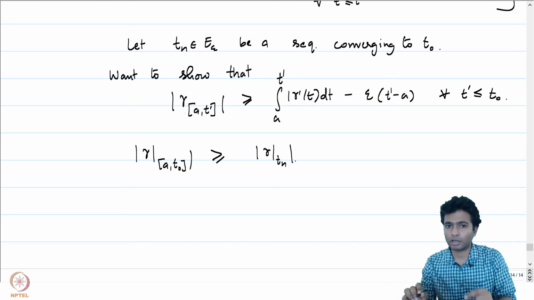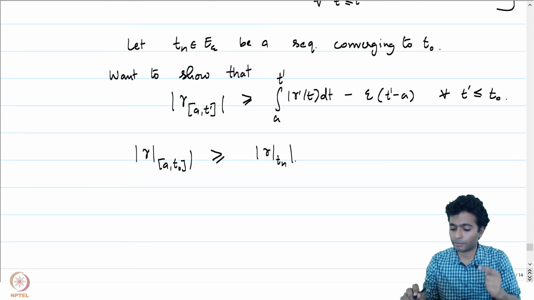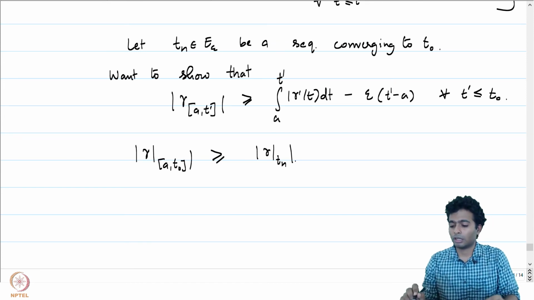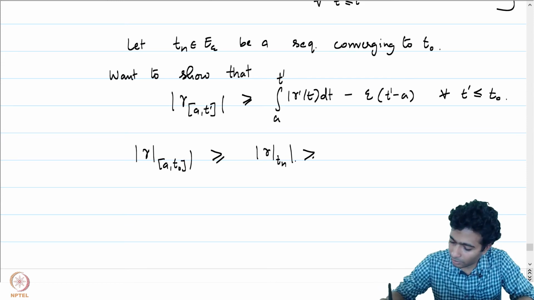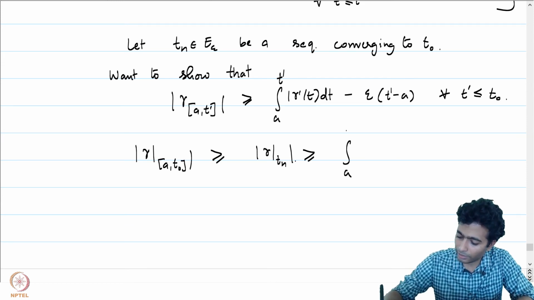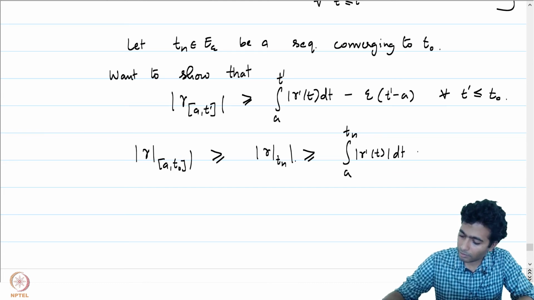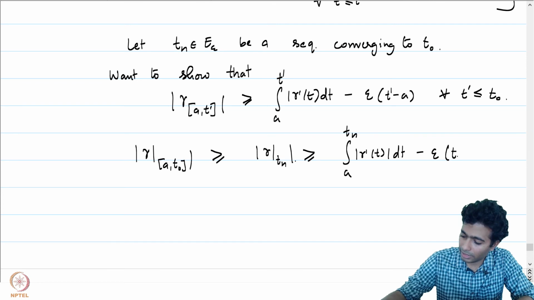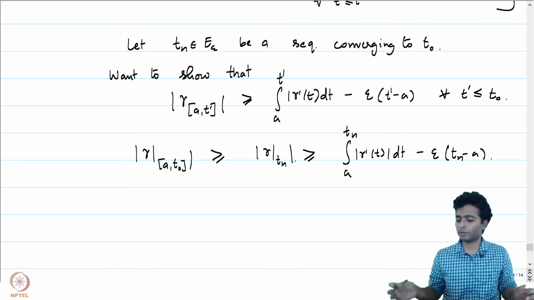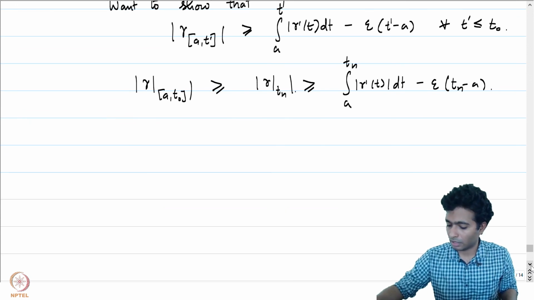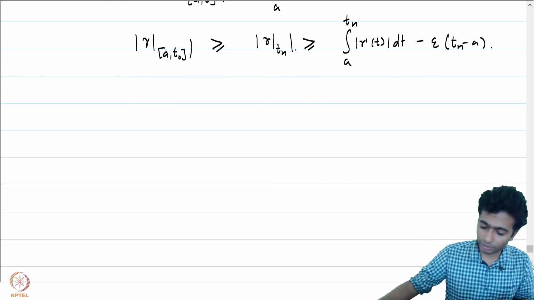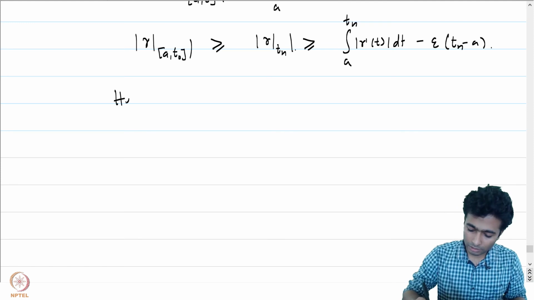If Tn is converging to T naught from the left, from points less than T naught, then this is certainly satisfied. This is going to be less than or equal to the integral from A to Tn of mod gamma prime T dt minus epsilon times Tn minus A. Now there is nothing to prove, we just have to use one variable real analysis to conclude that as n goes to infinity we have what we want, and hence T naught belongs to E epsilon.